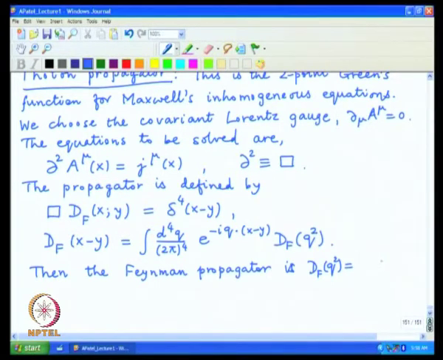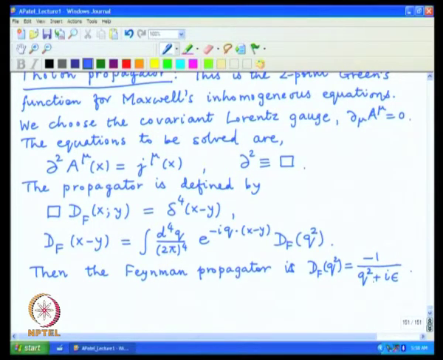So, this object is just minus 1 divided by q square, but we will use the i epsilon analysis as done earlier in the case of non-relativistic field as well as fermion field, and stick in the plus i epsilon in this definition.